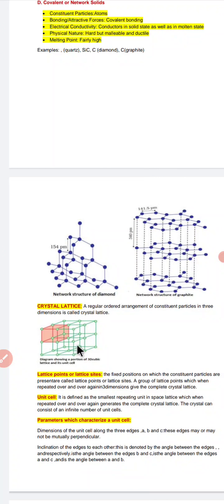After that, we will discuss lattice points or lattice sites. Lattice points or lattice sites are the fixed positions on which the constituent particles are present. A group of lattice points, when repeated over and over again in 3 dimensions, gives a complete crystal lattice. These lattice points are repeated lengthwise, breadthwise and widthwise, and they form the lattice.